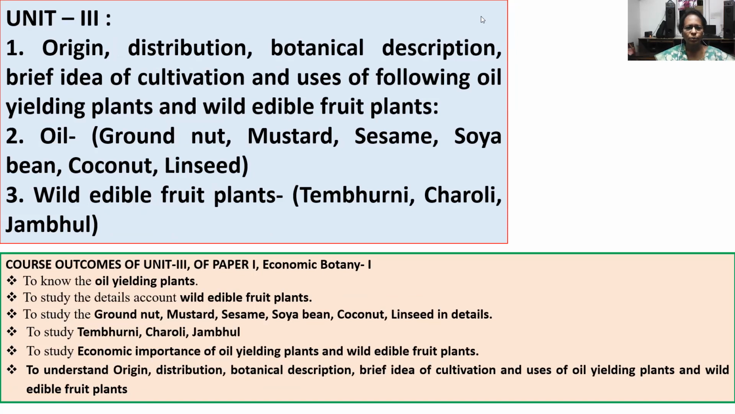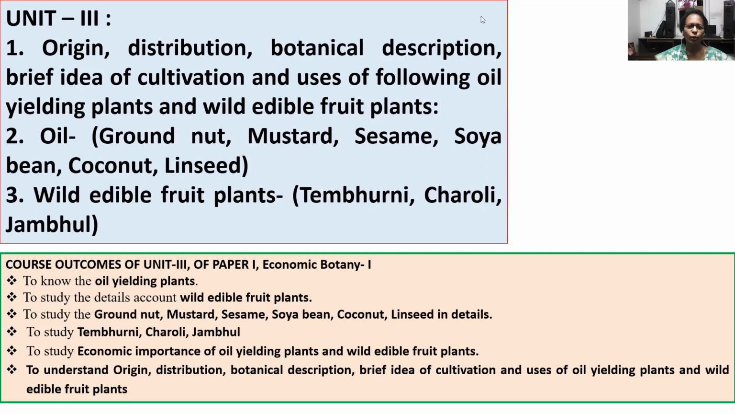Now about course outcomes of this unit. To know the oil yielding plants, to study the detailed account of wild edible fruit plants, to study the groundnut, mustard, sesame, soybean, coconut, linseed in detail, to study about tambourni, sarodi and jambu, to study economic importance of oil yielding plants and wild edible fruit plants, to understand about origin, distribution, botanical description, brief idea of cultivation and uses of oil yielding plants as well as wild edible fruit plants.